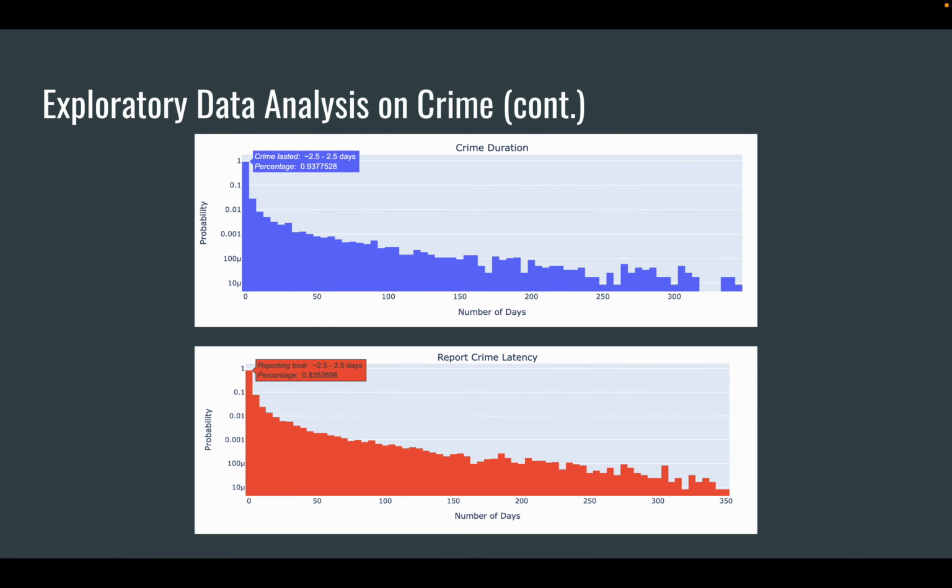Moving on, I also want to see how long crime lasted and how long it took to report to the police. In the histogram, you see that 94% of crimes last from 0 to 2.5 days. For crimes reported to the police, only 84% of crimes take 0 to 2.5 days to report. Of course, it differs case by case. For crimes that take almost a year to report, I found out that it relates to rape crimes or sexually related crimes.